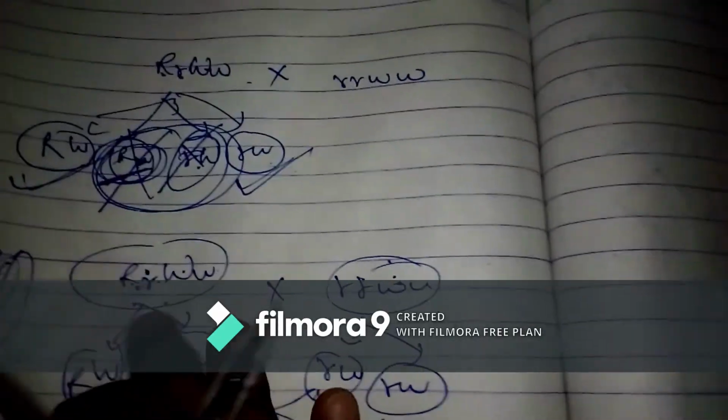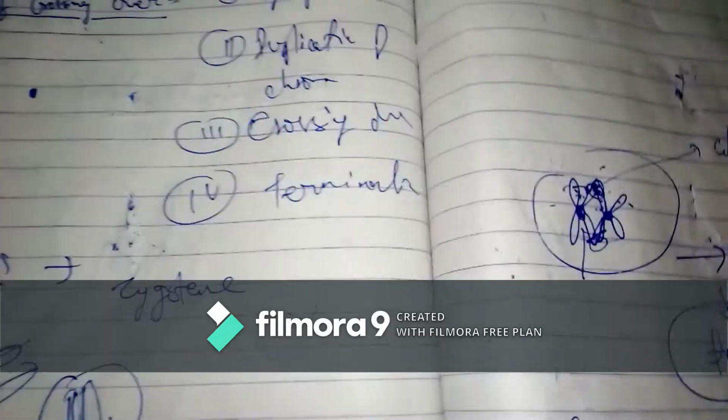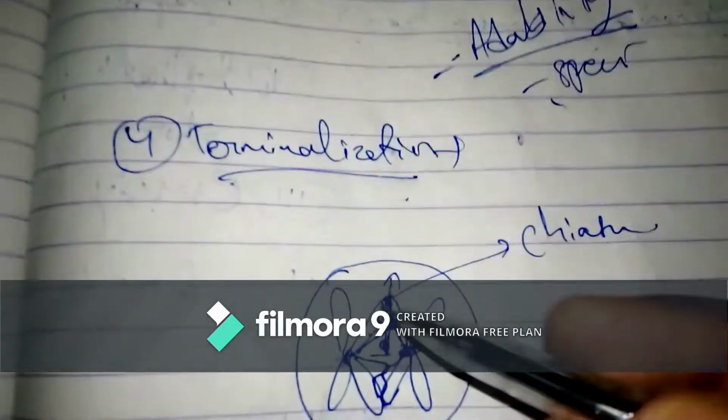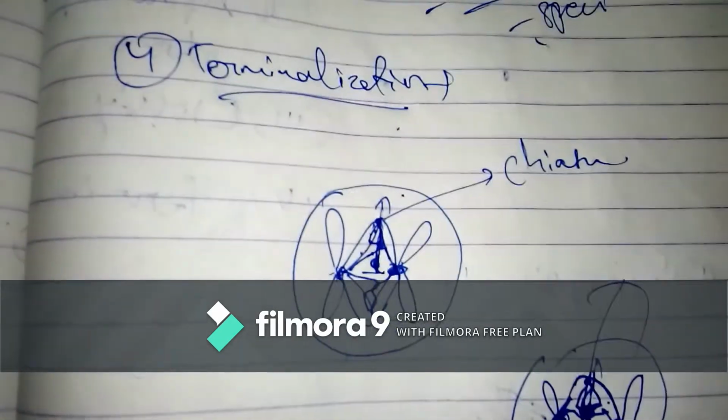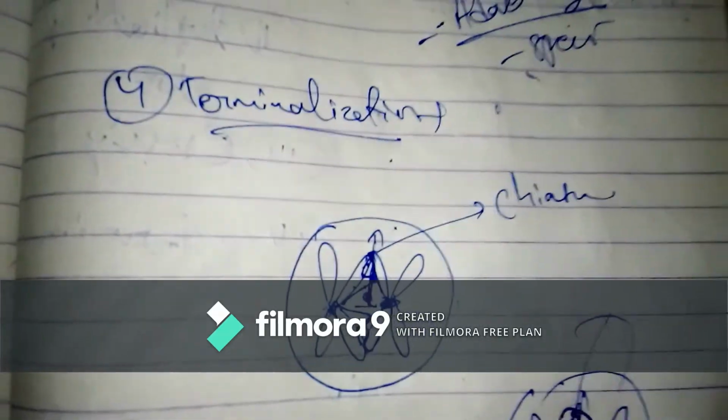If you didn't understand the terminalization, because terminalization is quite confusing, I have a video for you, showing the movement of the chiasma towards the end. After seeing this video, you can understand terminalization much better.